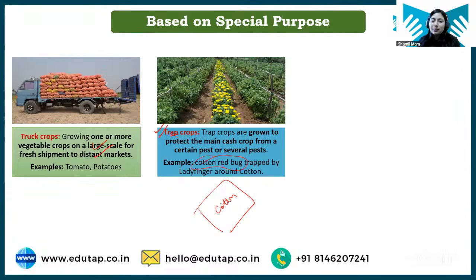Cotton red bug is something which is reducing the yield of our cotton. So in order to protect our cotton crop, we will grow ladyfinger at the boundary of this cotton field. Okay. So what will happen? This red cotton bug will feed on ladyfinger.